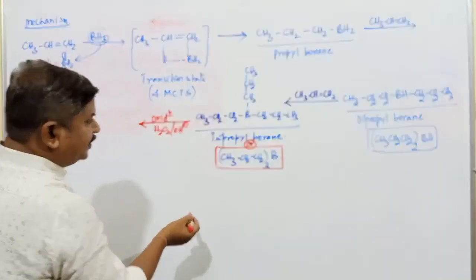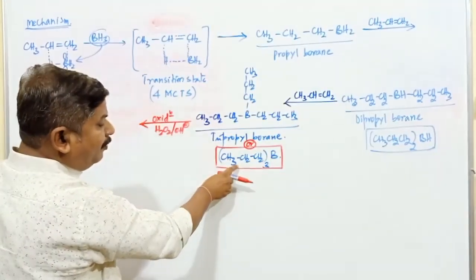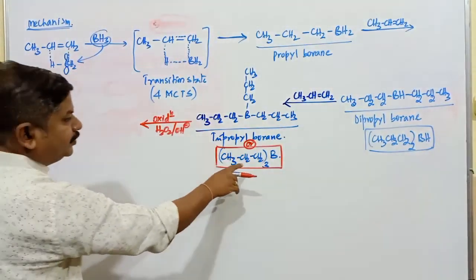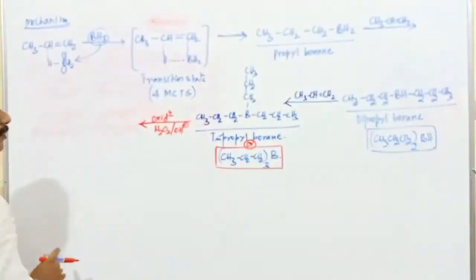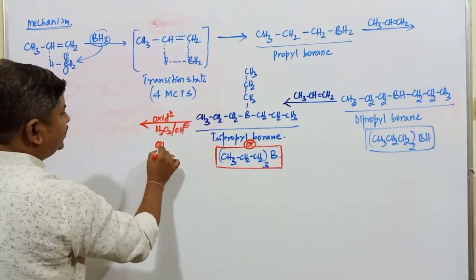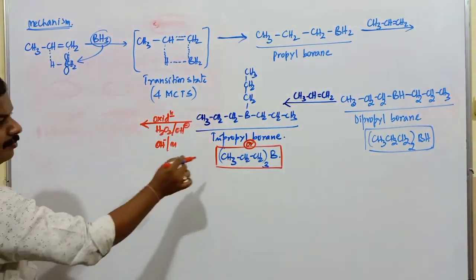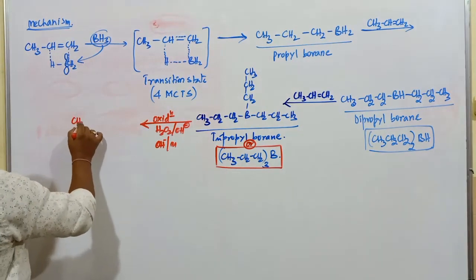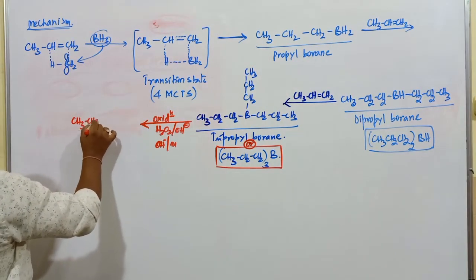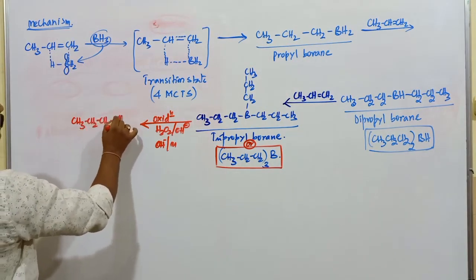So these three propyl groups, CH3, CH2, CH2 thrice, on boron. H2O2 splits into OH minus and OH. So this compound is converted into CH3, CH2, CH2, OH.